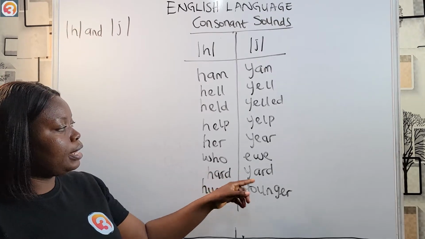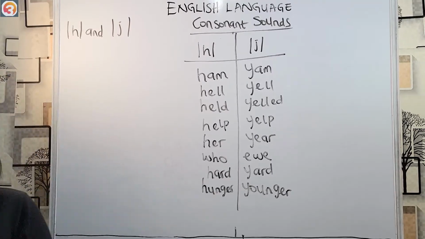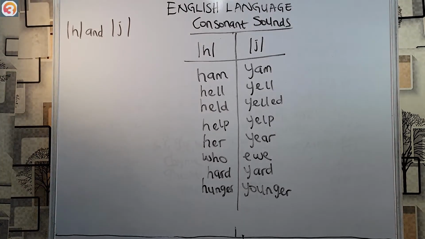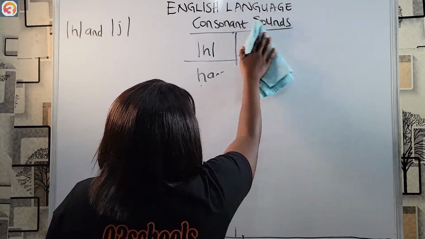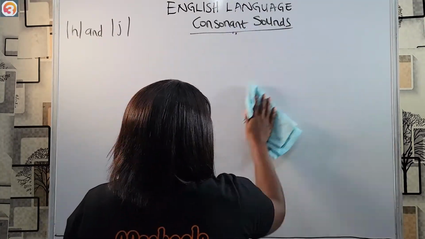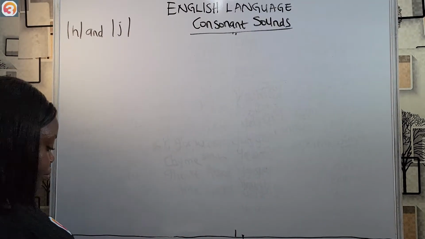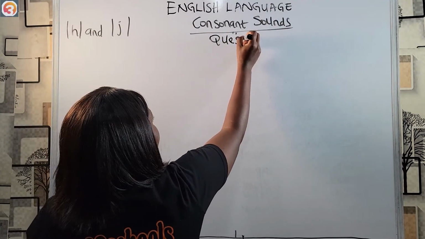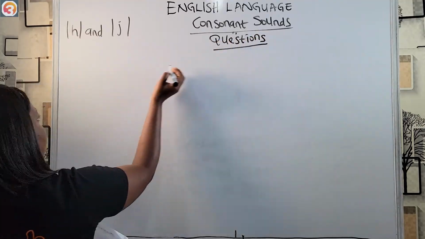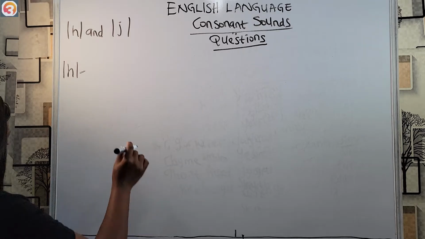On your own, you can also get more to show your understanding of these two very simple consonant sounds before we answer questions. First off, we look for the sound in words. For instance, if we're to have this consonant sound, I want to locate it in words. Example.